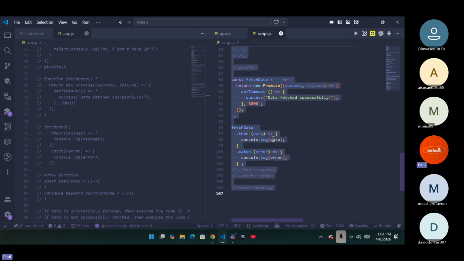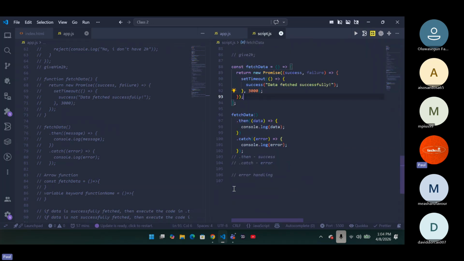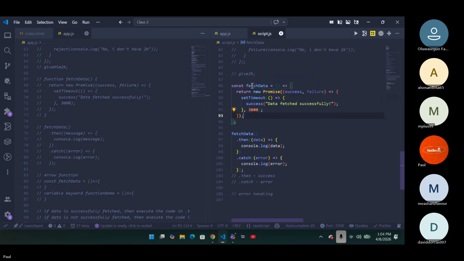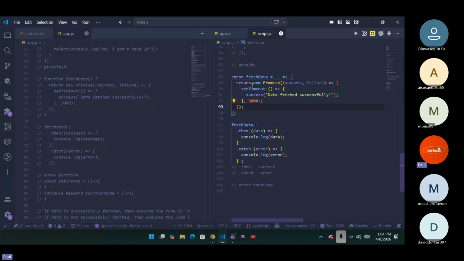All right, but for now, I'm going to explain async and await so that everybody understands the difference between promises and async and await. Now, your async and await is also a promise. Let me explain it. It's also a promise because it tells you, okay, it's going to do something and then it does it, or it doesn't do it.